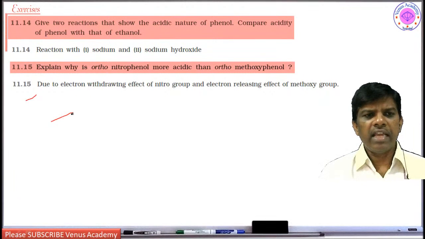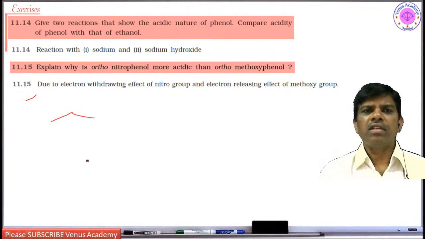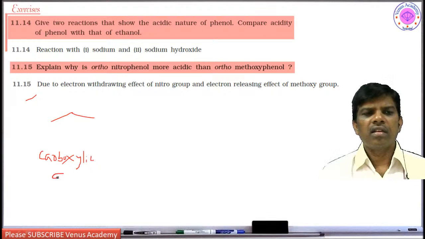Phenols are highly acidic. What is the overall acidity order of organic molecules? If you remember, carboxylic acids are highly acidic, followed by phenols.